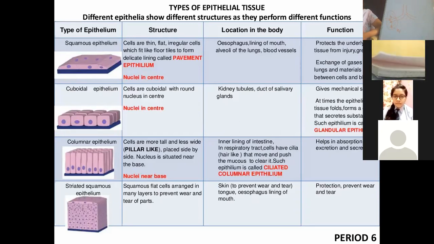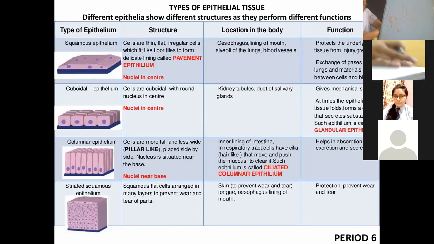Where there is lots and lots of wear and tear, there we have squamous epithelia, but the cells are arranged in multiple layers. So is skin simple squamous or stratified squamous? Stratified squamous epithelia, right? Its function is to protect the internal organs.